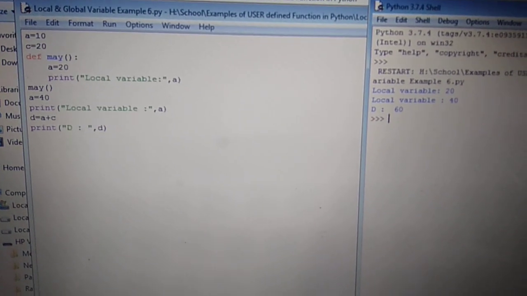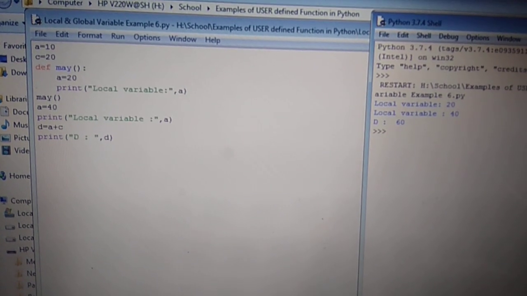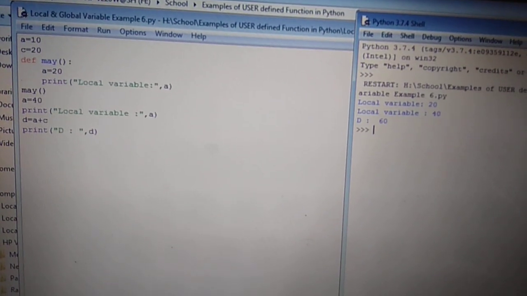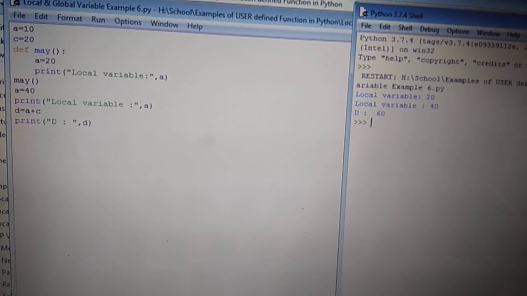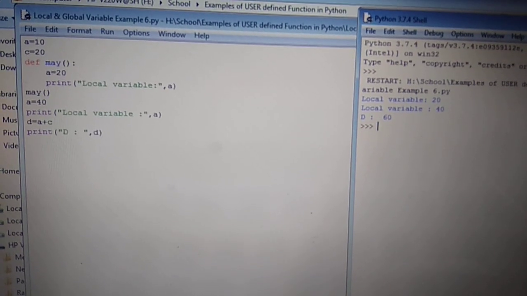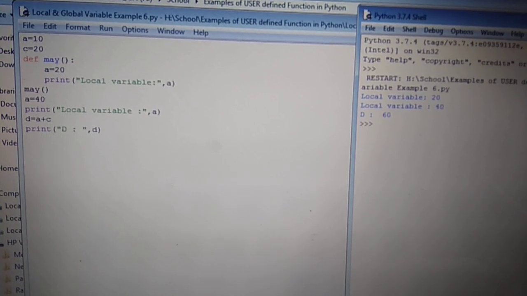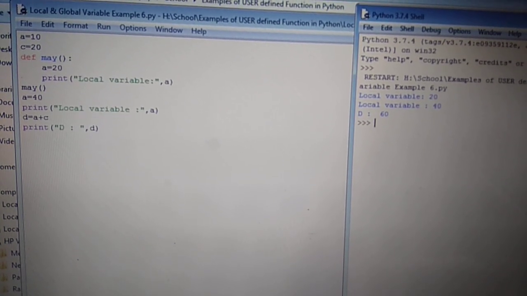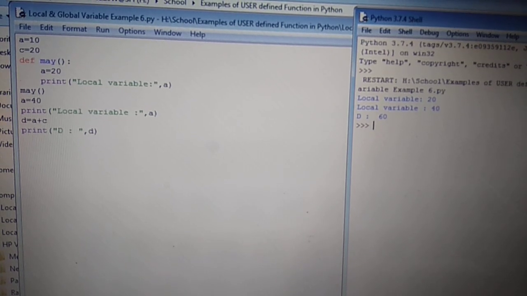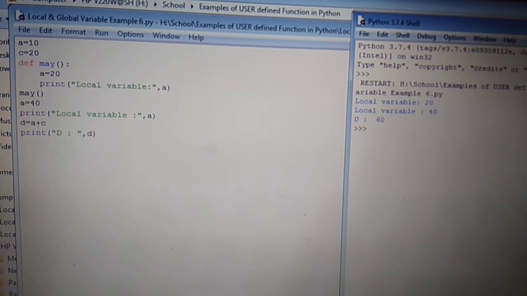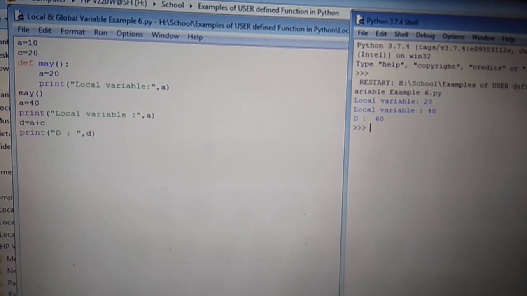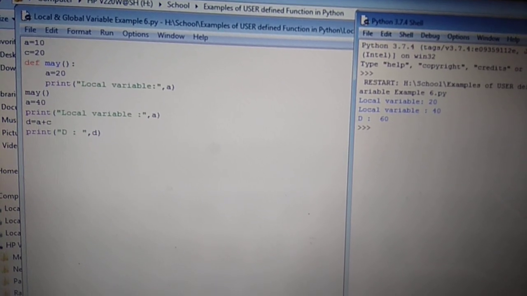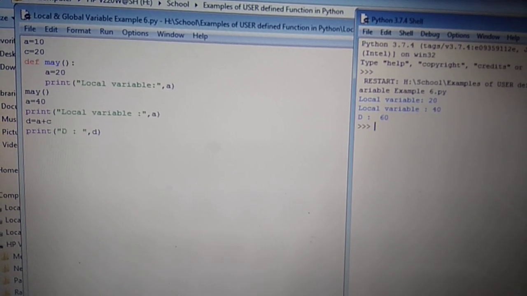It returns local variable 20 because a equals to 20 inside the function named may. Next one is local variable a, because a changed to 40, in which a equals to 20 and a equals to 40. These are both local variables; the preference is given to the last variable, that is a equals to 40. That's why it is given 40 in the second line.